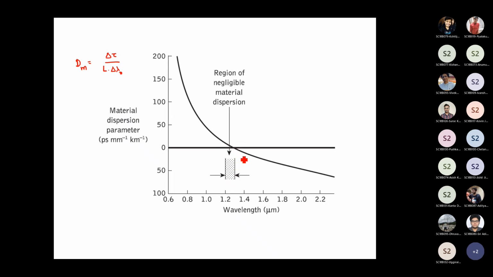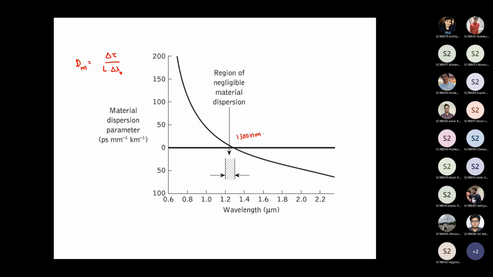So there is a region where the material dispersion is almost zero or negligible, somewhere around 1300 nanometer. So this wavelength is very important for silica optical fibers. That's the wavelength at which silica optical fibers have the least dispersion.